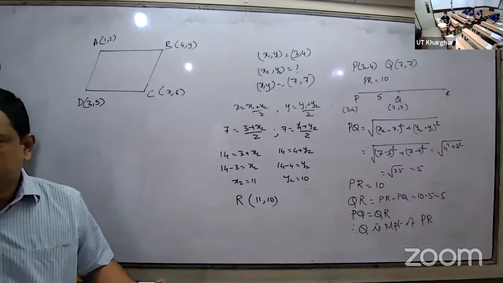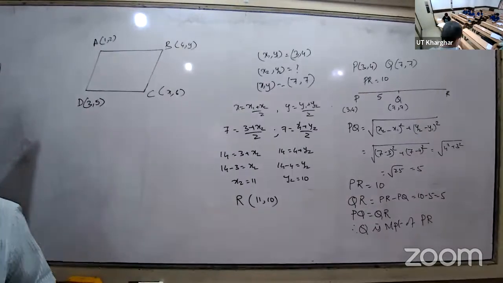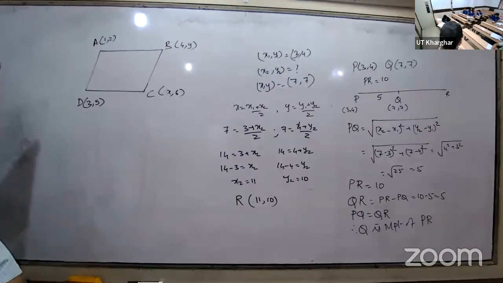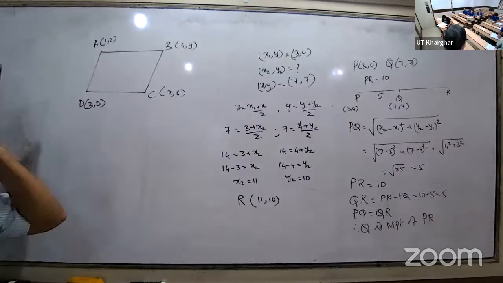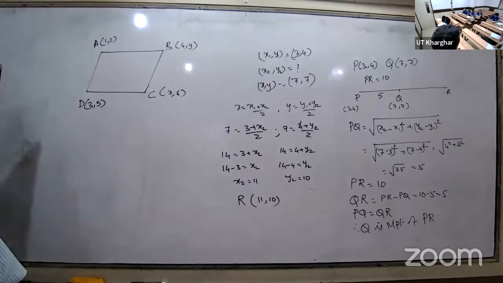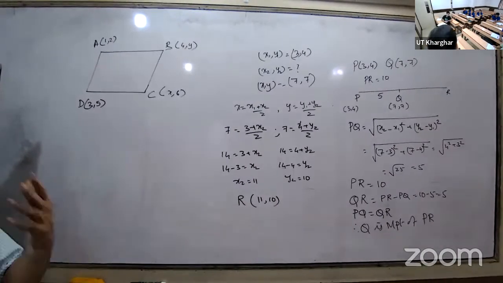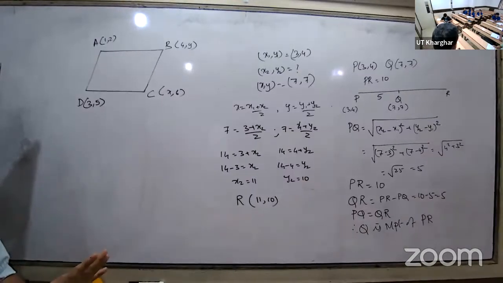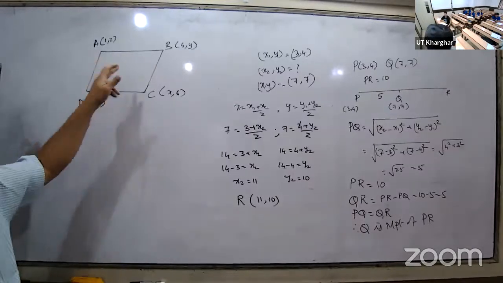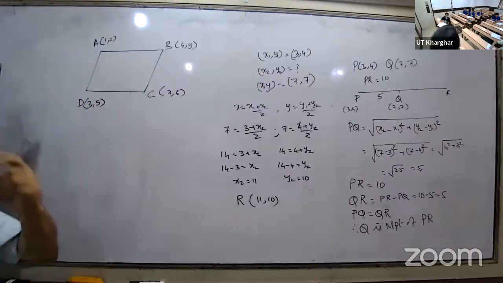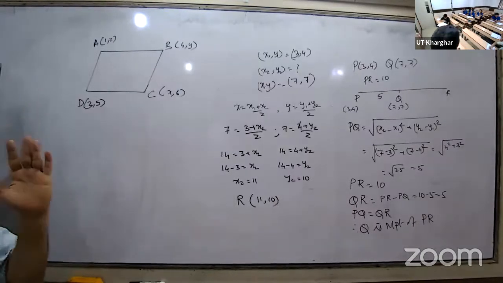We have to find the distance between B and C, and between A and D. BC and AD are equal. Something else is also equal: AB is equal to CD, AD is equal to BC. That is the property. But with that one, using square roots and squares, you will not get the answer.